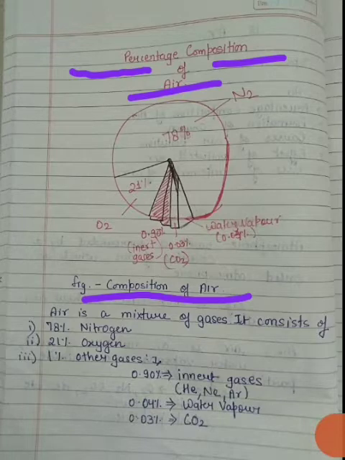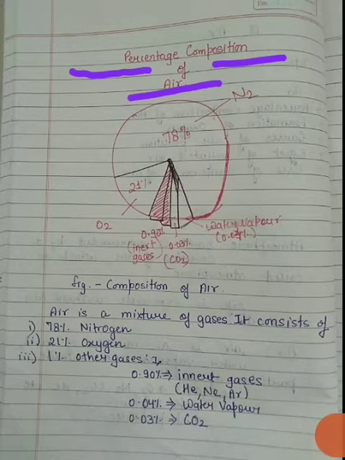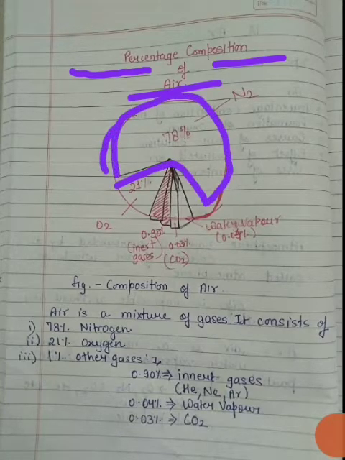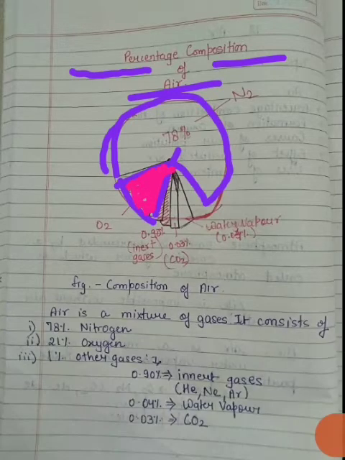About 78%, you can see this much amount, is covered by the gas nitrogen. Then about 21% is surrounded by, let me change the colors, oxygen gas. Okay, 78% by nitrogen gas, 21% by oxygen gas, and you can see here the remaining 1% is other gases. Along with these gases, you can assume 0.90% of inert gases.